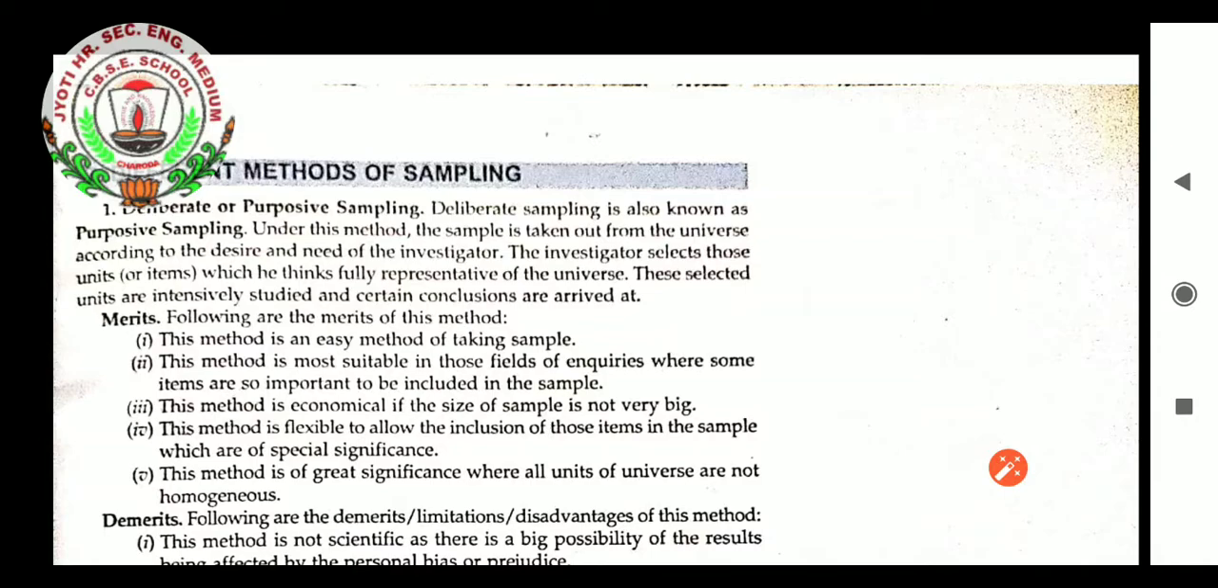From every state we don't have to collect, and those few samples will tell us not only about the Chhattisgarh product, but also about the whole universe, that is, how the product is in the whole country. So that is deliberate or purposive sampling.